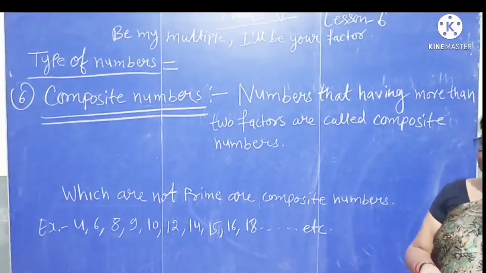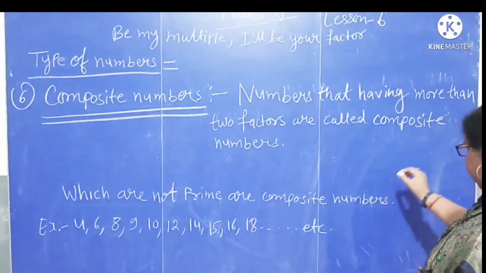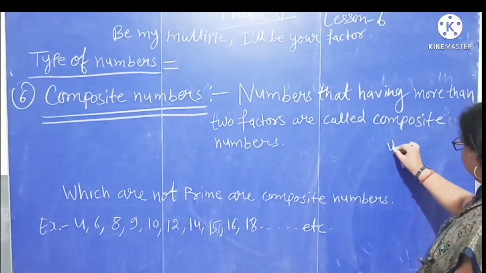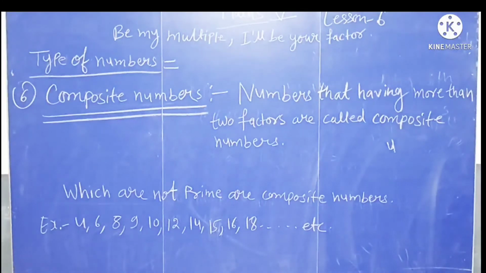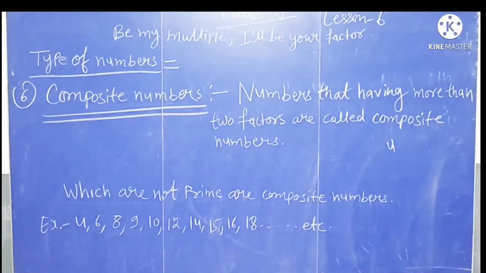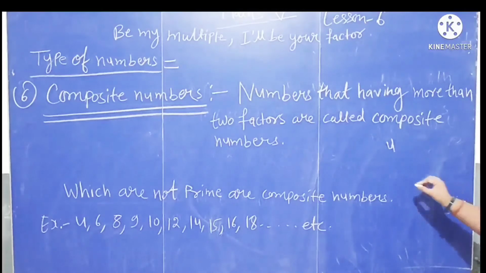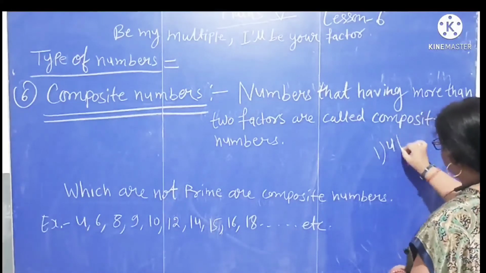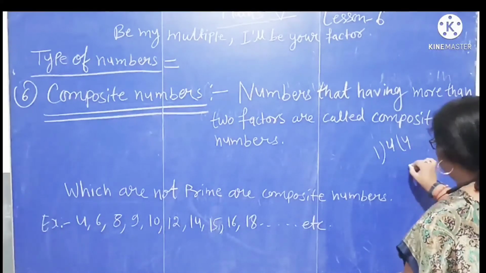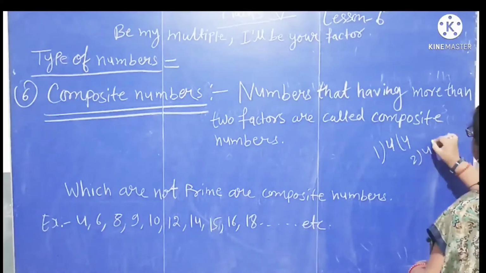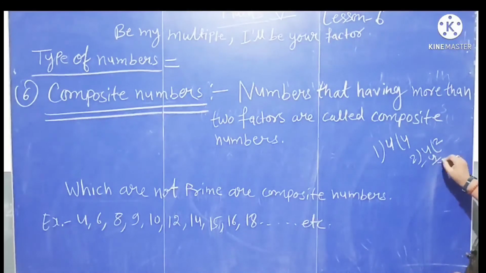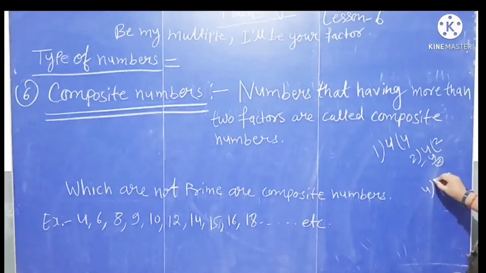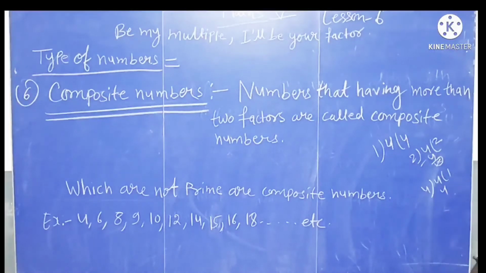Let's check the example, 4. 4 has more than two factors. It means, how many numbers can divide 4? Let's check. 1 × 4 is 4, 2 × 2 is 4 and 4 × 1 is 4.